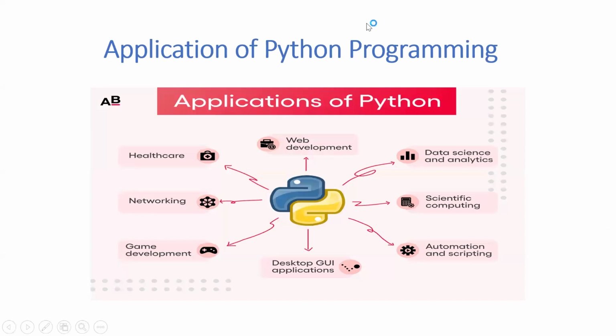Now let's see different applications of Python programming. Python can be used in web development, data science and analytics, scientific computing, automation and scripting, desktop GUI applications, game development, networking, and healthcare. So in total, we can use Python to run a business. In all these areas Python can be used.